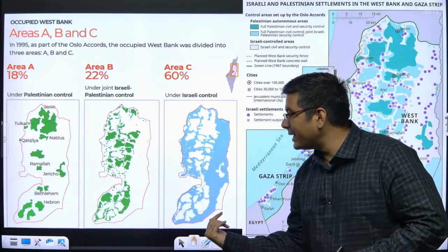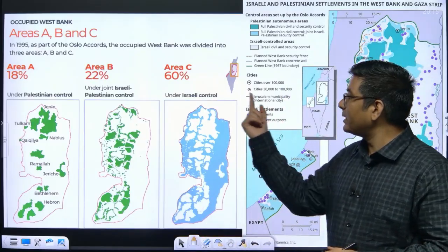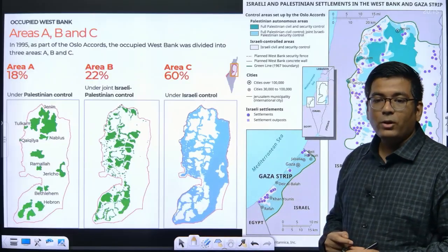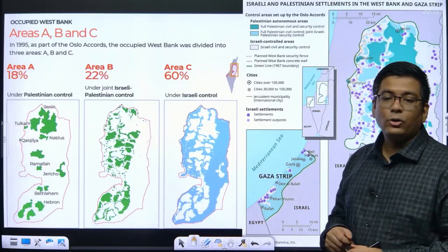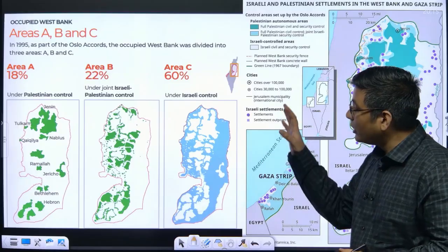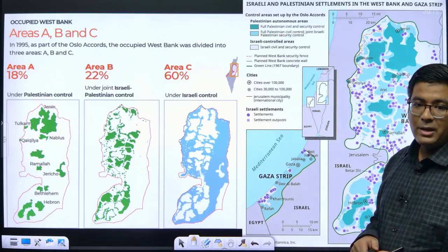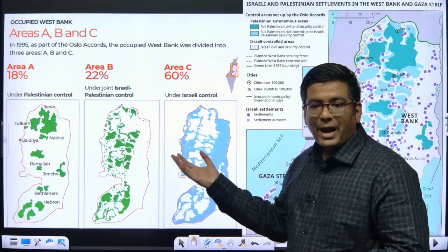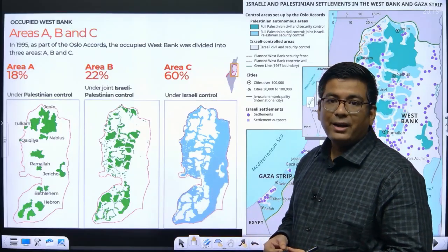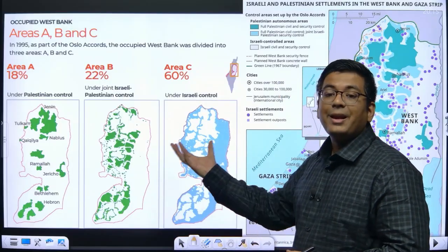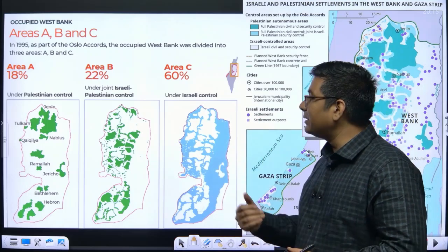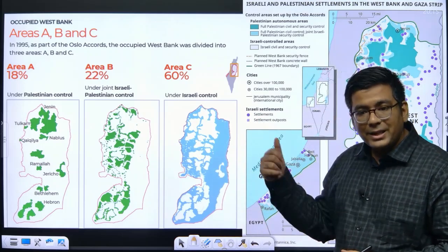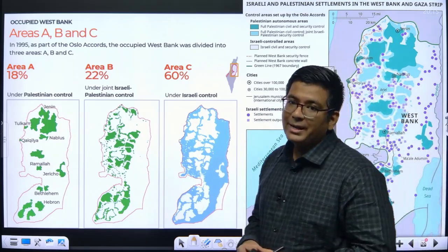And then there was Area C. Now Area C was basically the region which was under the control of the Israelis, and this is something which will remain under the control of Israelis. Okay, so even in the West Bank, where it is expected that we have the population of Palestinian Arabs, even there we see that it is Israeli people who have populated this region to a large extent, and this has been a constant policy of the Israeli government as well.